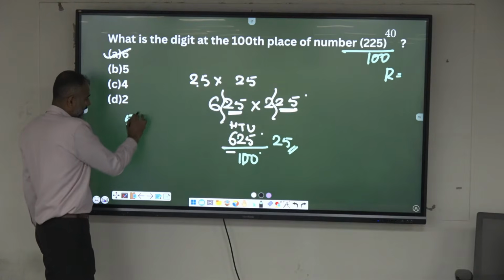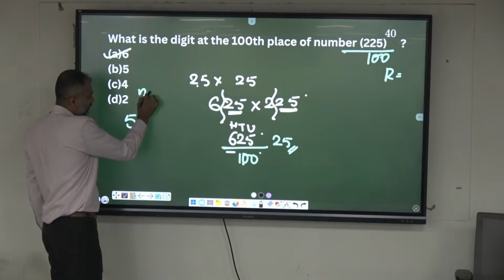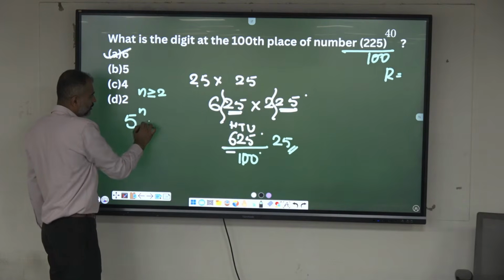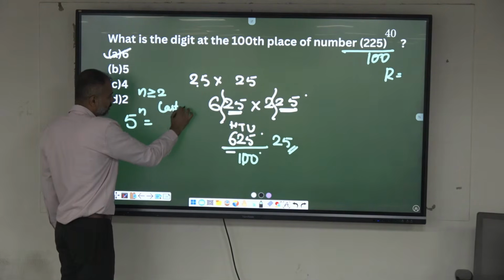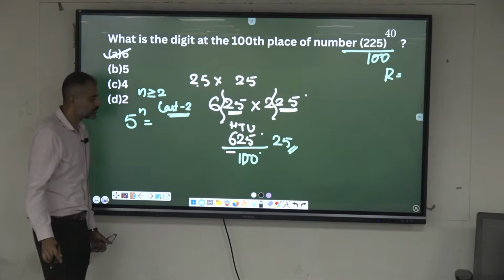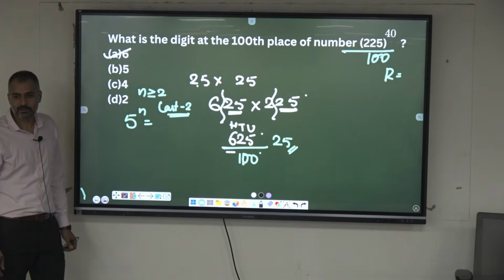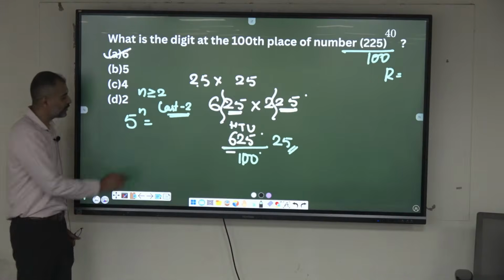Five to the power n, where n is greater than or equal to 2. The last two digits will be what? 5 square, 5 cube, 5 to the power 4 end with what?